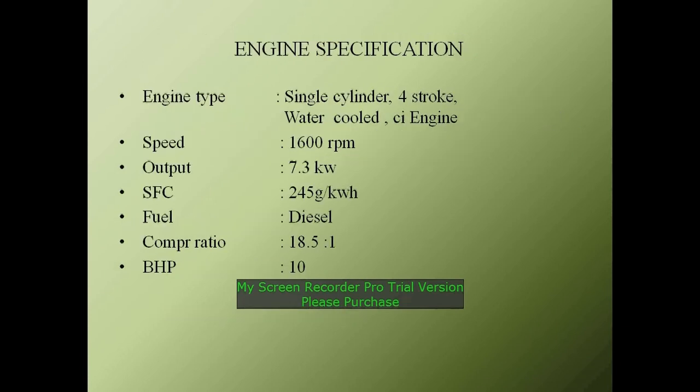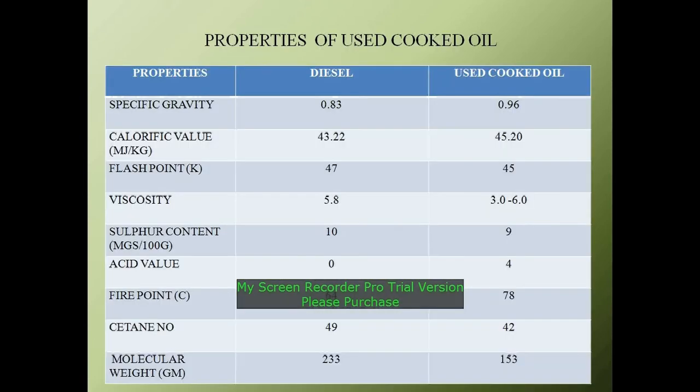This is the engine specification. We did our project on this engine only. The engine type is a single cylinder, 4-stroke, water cooled CI engine. Its speed is 1600 rpm. Its output is 7.3 kilowatt. Its SFC is 245 gram. Its fuel is diesel. Its compression ratio is 18.5:1. Brake horsepower is 10.